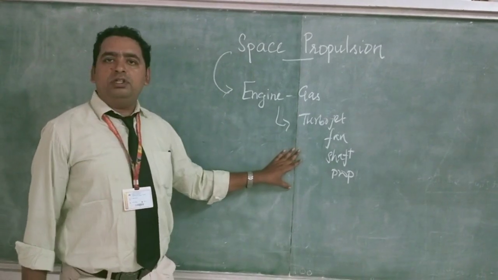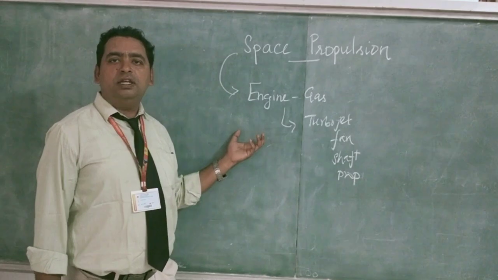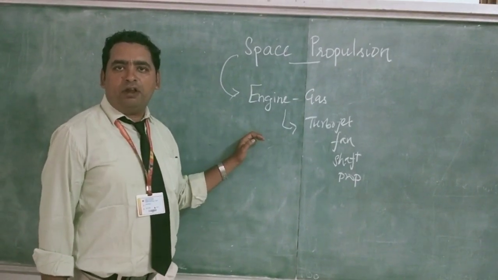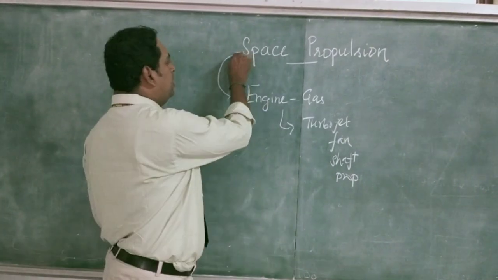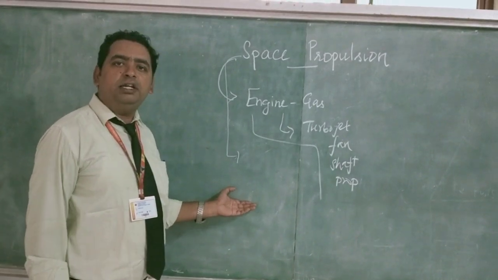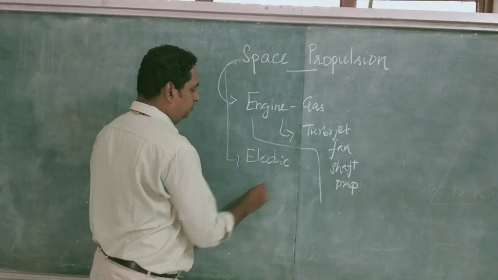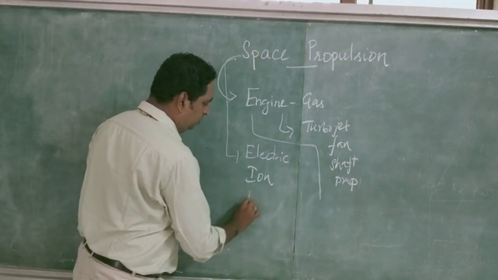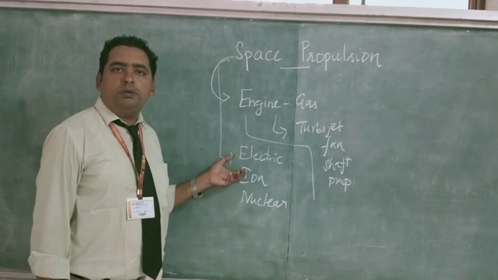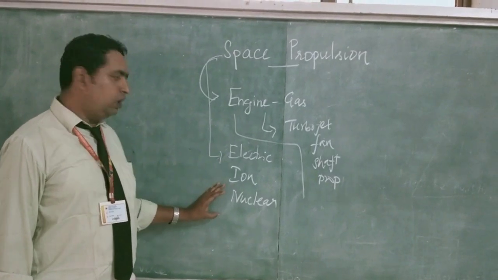But these types of engines we cannot use in space. So space propulsion needs a different type of engine that can work without the supply of air. Space has another three main types of propulsion: electric, ion and nuclear. So three types of propulsion in space. It gives us electric, ion and nuclear.